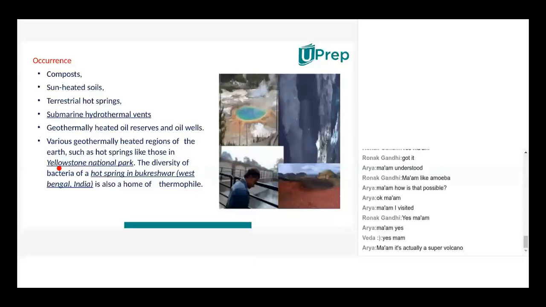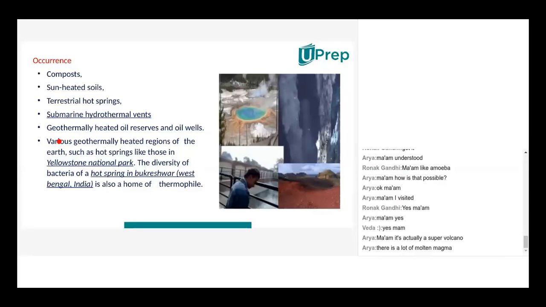Actually, under the Yellowstone National Park there used to be a volcanic eruption. But still there is a lake in Yellowstone National Park with hot bubbling water. Yes, magma and all, that's all related to it.